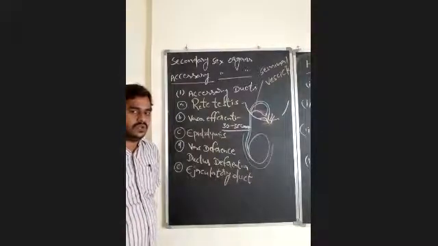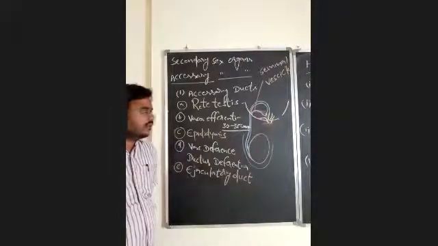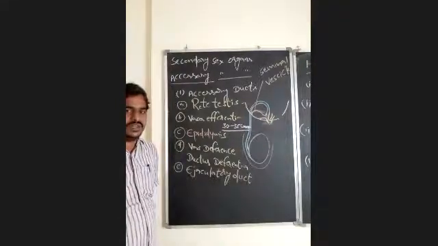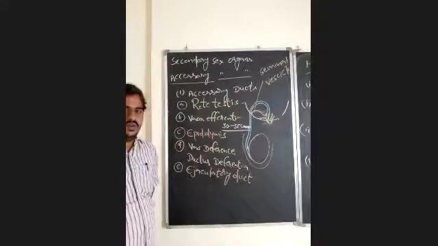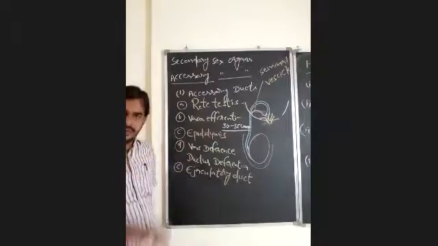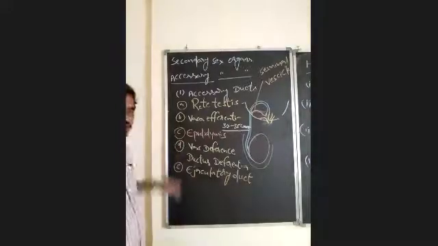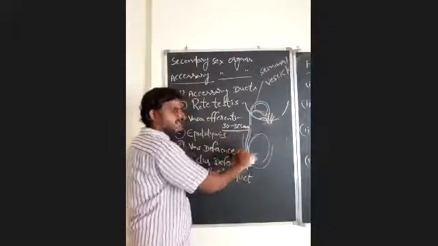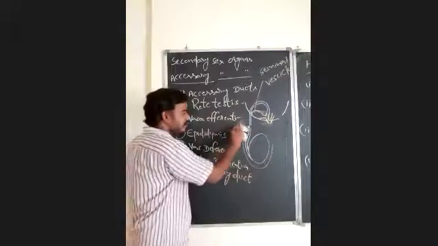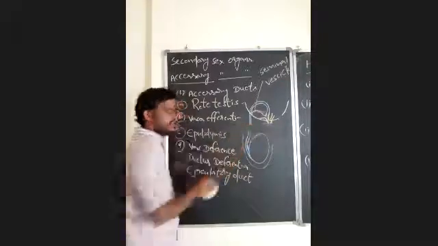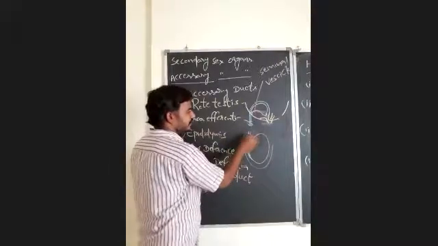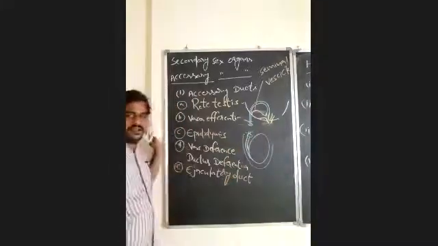Whenever a person goes for a family planning operation to avoid the production of children, which accessory duct will be cut and tied? It is the vas deferens, which is 30 to 35 centimeters in length. They will simply cut this vas deferens and tie it.